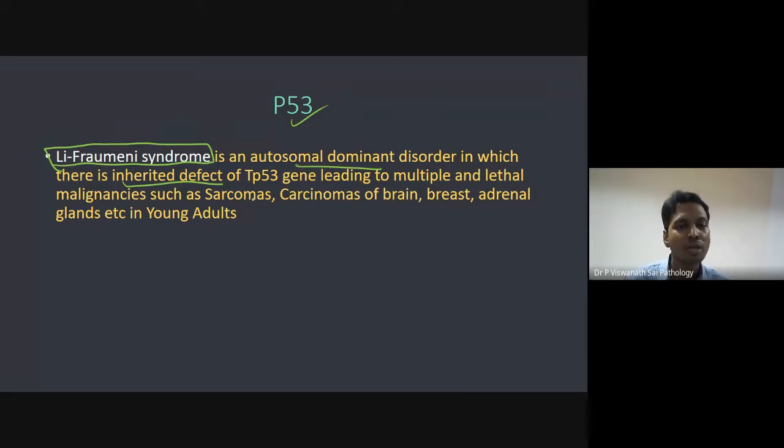So what will happen? It leads to a lot of sarcomas and carcinomas, and usually they occur in young adults. Usually carcinomas are seen in older individuals. Normally you can see them in the very young or very old, but here you can see them in young adults. Because they already have this mutation, they are much more prone to have a lot of mutations. Most often it is lethal, because you have a lot of carcinomas and sarcomas, and they usually spread a lot and ultimately lead to the death of the patient.